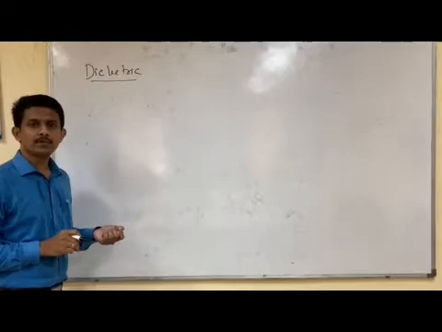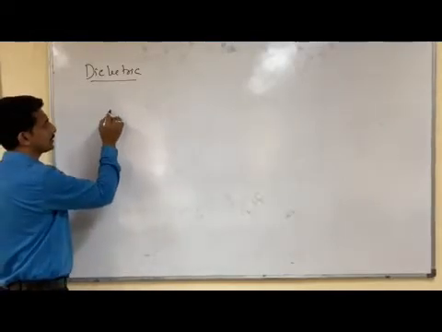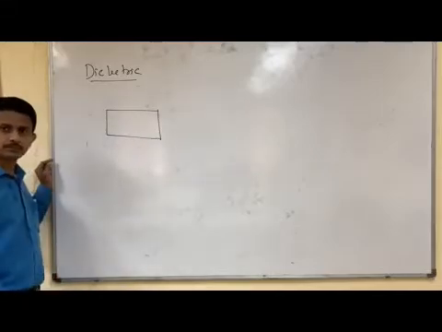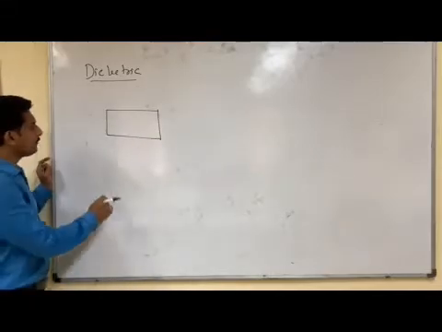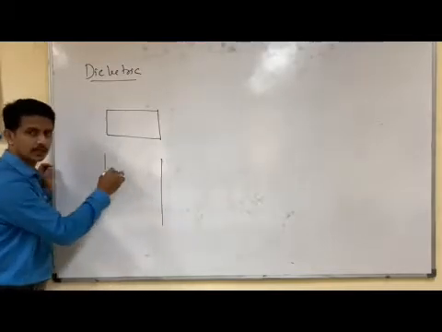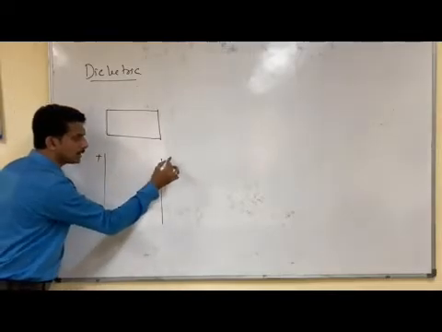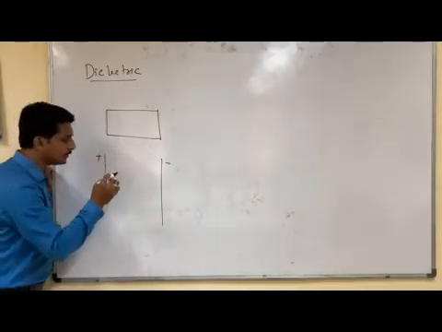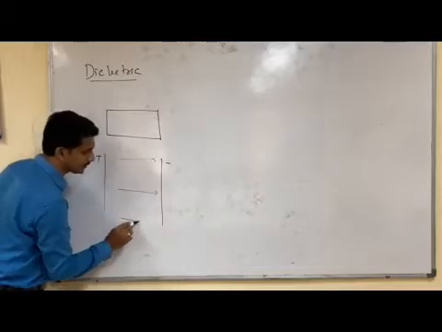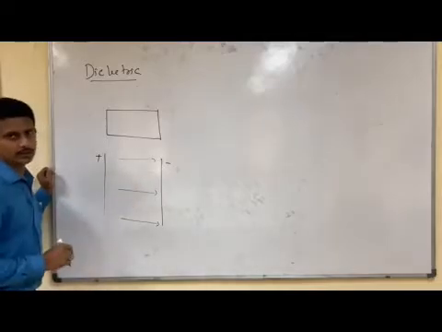Dielectric basically means a non-conducting material. Like this, there is a non-conducting material. But when it is placed in an external electric field, like this way there is an external electric field, we can say that there is a positive charge plate and a negative charge plate, and we know that an electric field exists between these two plates from positive to negative.